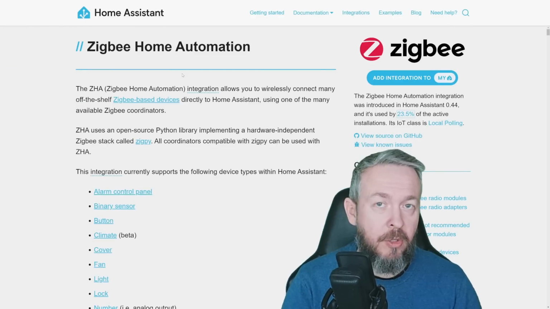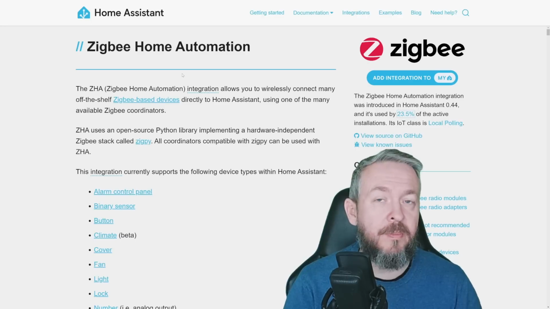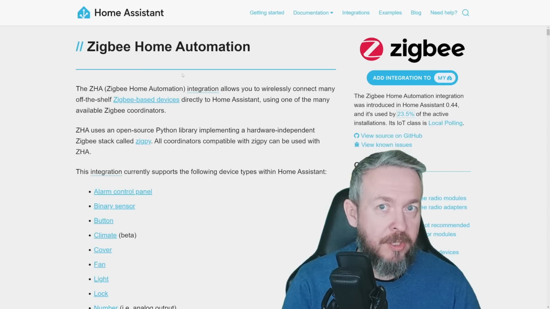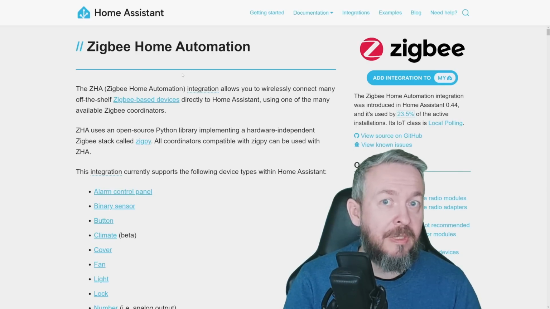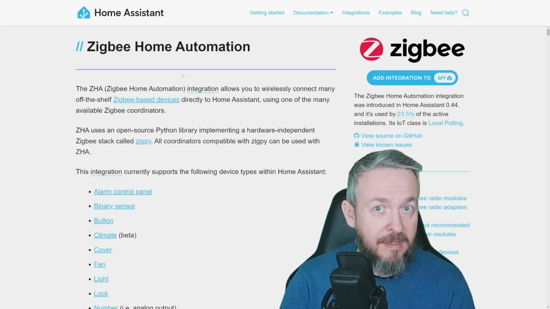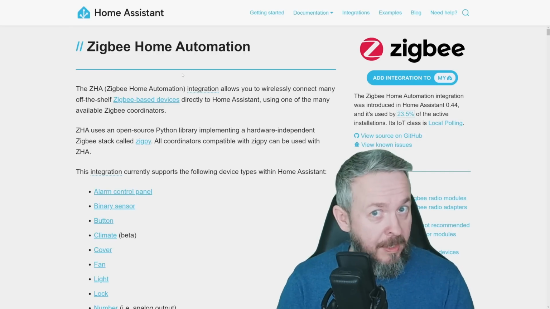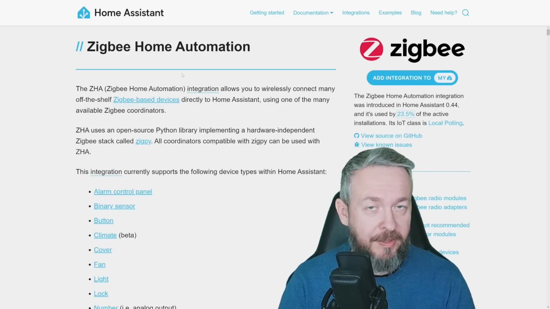Zigbee Home Automation, or ZHA, is an internal Home Assistant component. And as an internal Home Assistant component, it has an advantage over Zigbee2MQTT. It doesn't require any additional installation, it is not an add-on, you don't need a separate Docker for it, also you don't need an MQTT server. So if you are just starting with Home Assistant, maybe ZHA is the best route for you. But let's go into more details.